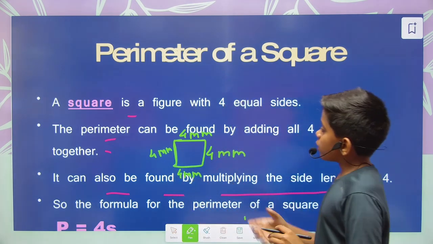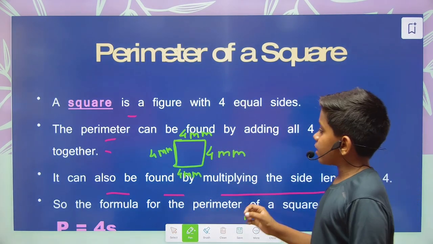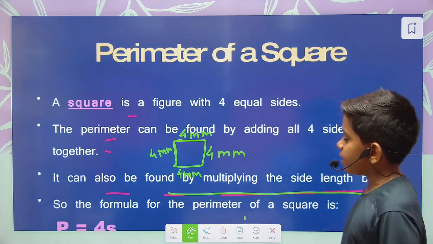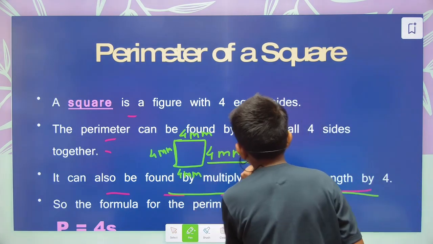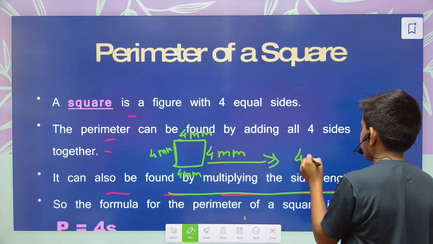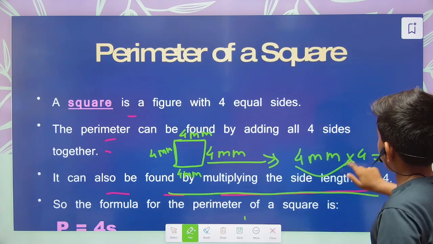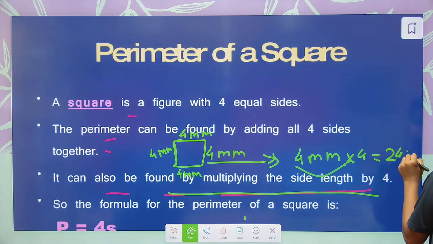Okay. Now what the formula says, the perimeter can also be found by multiplying the side length by 4. Means we have to take any one side, that is 4 mm, and we have to multiply it by 4. What is the answer? 4 fours are 24. The answer is 24 mm.